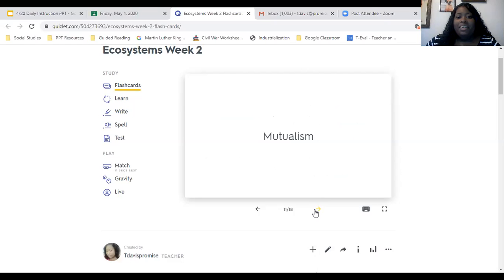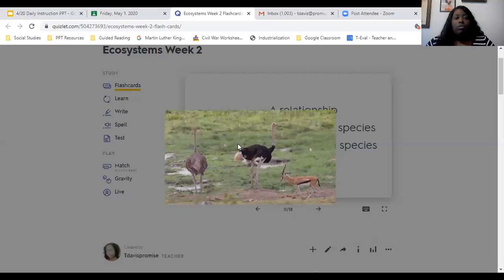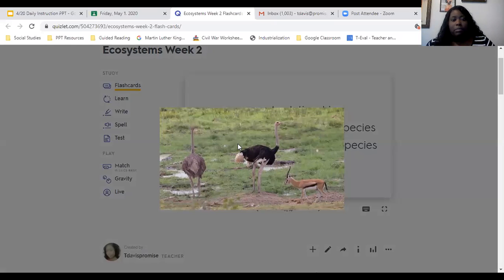All right. The next term is mutualism. It's also a symbiotic relationship between two species in which both of them benefit. These two organisms, the gazelle and the ostrich, have a symbiotic relationship. We have a symbiotic relationship with the plants. I say it's a symbiotic relationship with our pets because we get love from our pets. But anyway, it's really not a symbiotic relationship. We just love them.